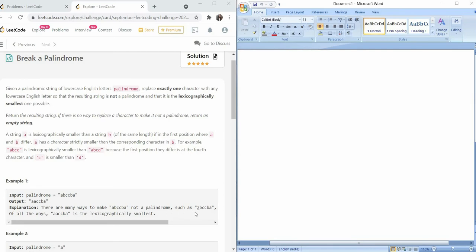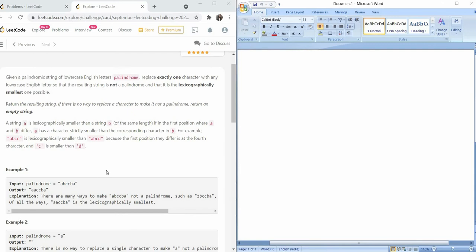If we return ZBCCBA or anything like BBCCBA, all of them won't be the lexicographically smallest string that we are returning. So instead, we have this palindrome ABCCBA right now, but if I change this second letter B and make it AACCBA, then it's not a palindrome anymore, right? So this letter has been changed.